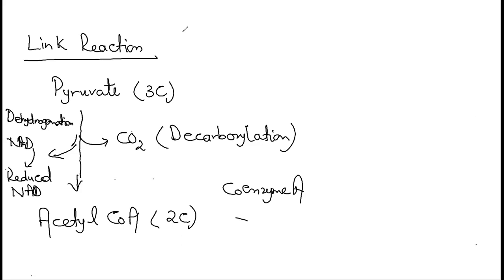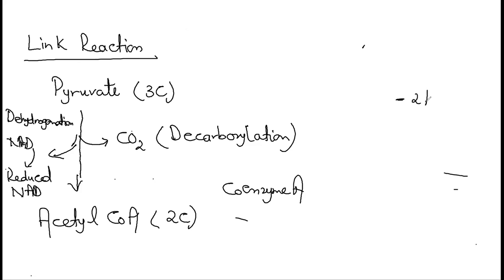They forget the other pyruvate molecule as well. Because when we are going to talk about the link reaction overall in terms of its product, obviously we have to look at both the pyruvate molecules. So what are the end products of link reaction for 2 pyruvate molecules?